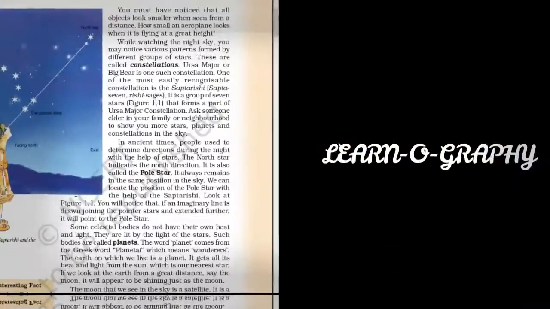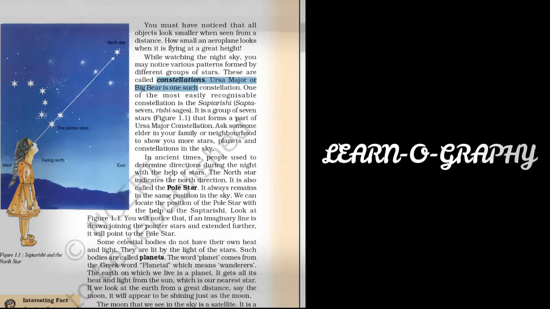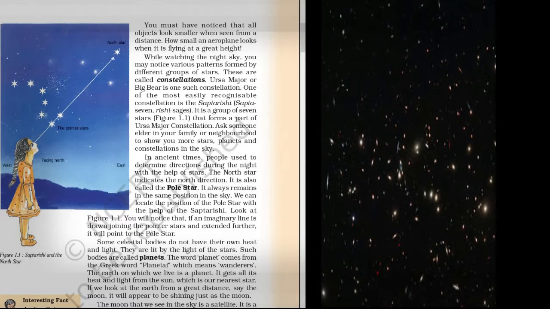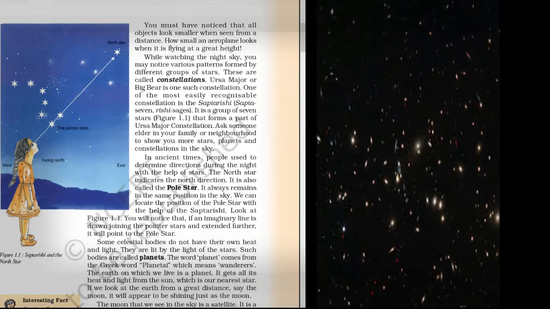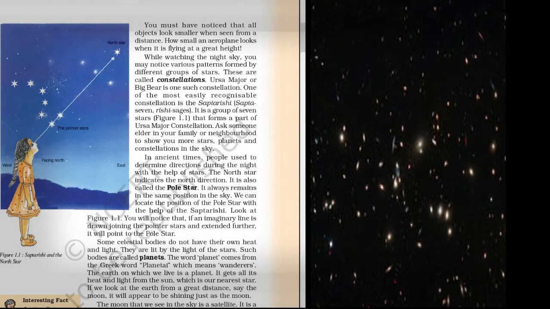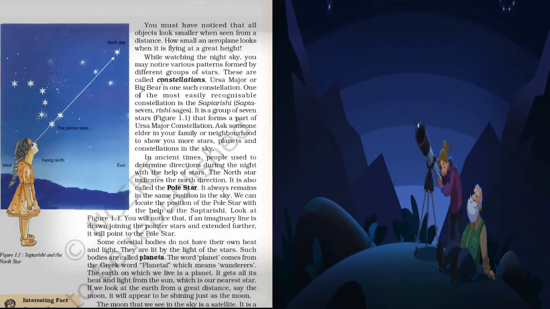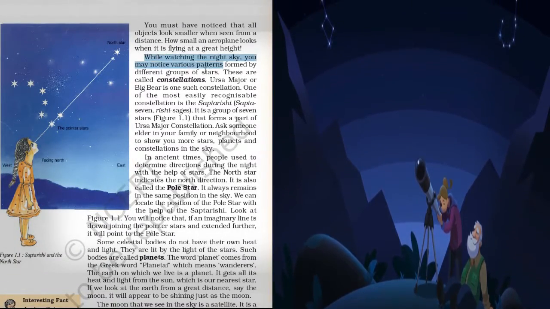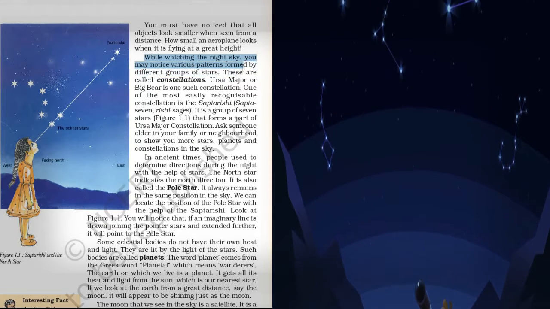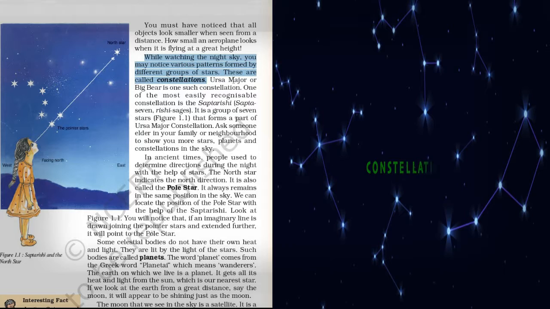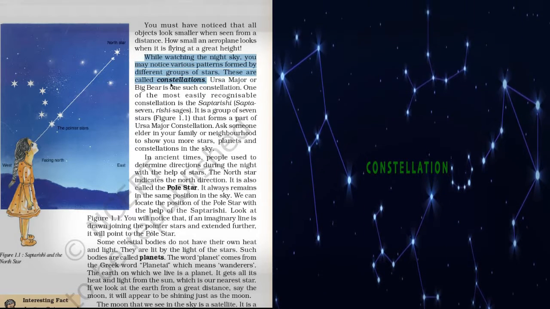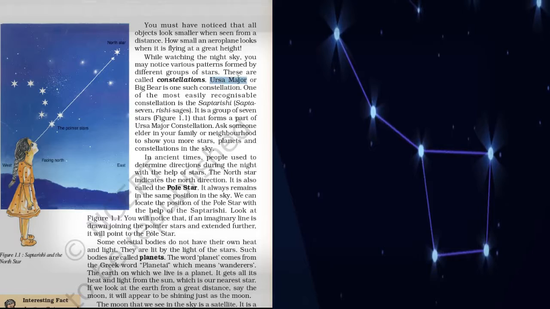Here we will talk about constellations, planets, the pole star, etc. Before discussing the textual part, let's see the picture. What do we see here? Yes, some stars are scattered and some are in a group, right? These are called constellations. The textbook says, while watching the night sky, you may notice various patterns formed by different groups of stars. These are called constellations. Ursa Major is such a constellation.